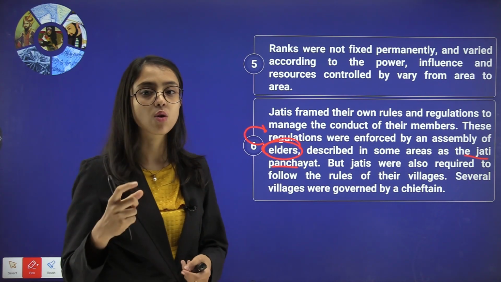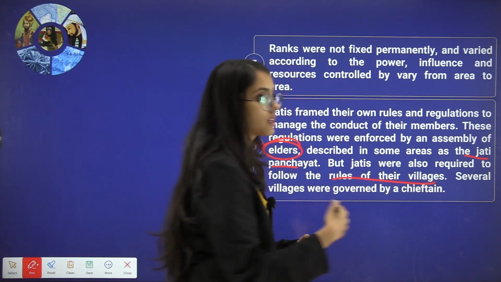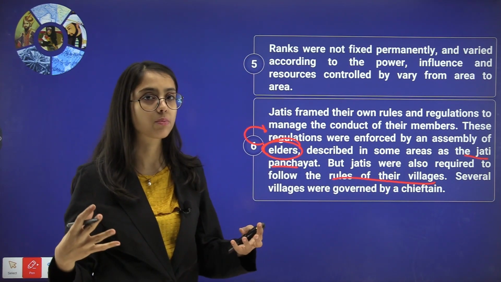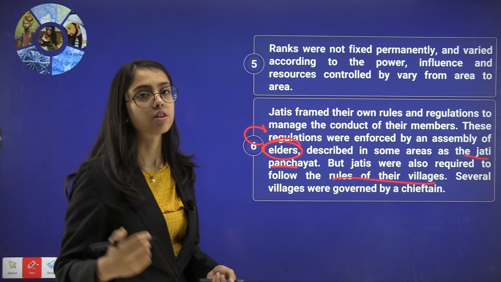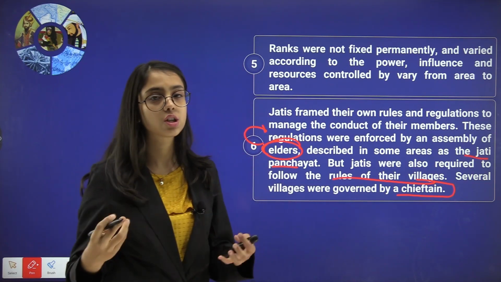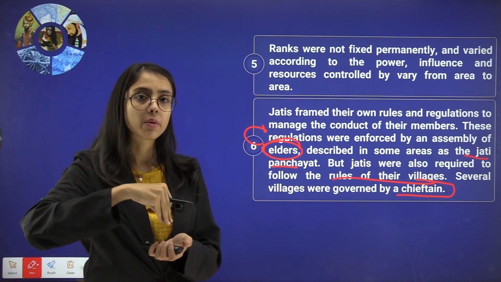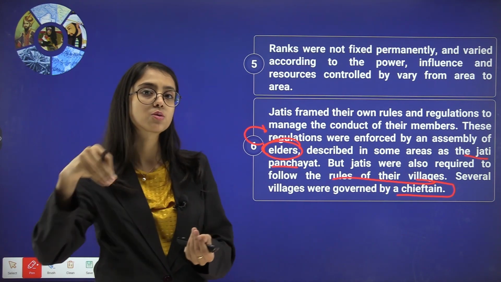But jatis were also required to follow the rules of their village, because of course they could not perform or have power autonomously. Several villages were governed by a chieftain. There was a chief of a village, there was a common code of conduct in the villages, and within the village there were subgroups known as jatis.